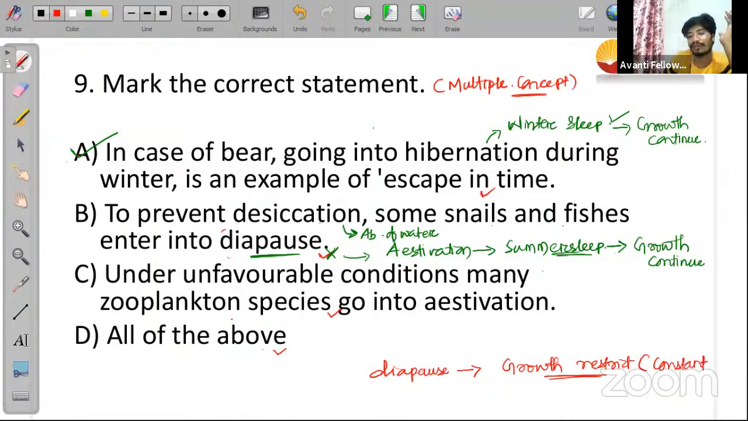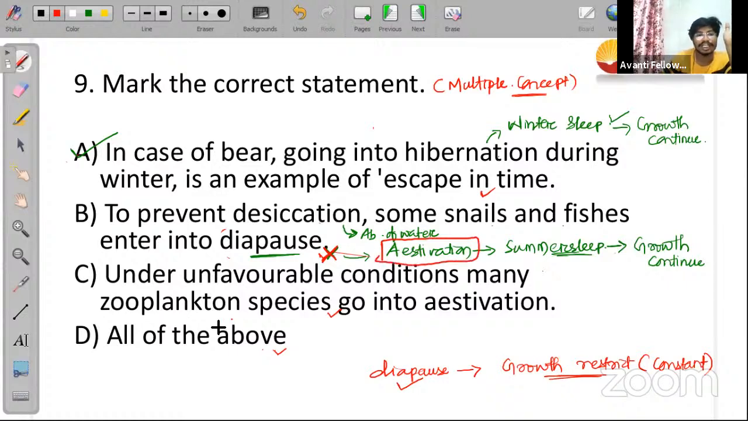At this stage when it is entering into the diapause condition, at that time whatever be the growth stage of that individual, it will remain like that. And when it is coming out of the diapause stage, the growth stage will be at that stage only. Restricted growth stage is seen in case of diapause, but in case of estivation and hibernation, growth will continue. Although they will undergo summer sleep and winter sleep, growth will continue, right? That is the difference. So the second statement is incorrect because इनके केस में estivation होता है, not diapause.